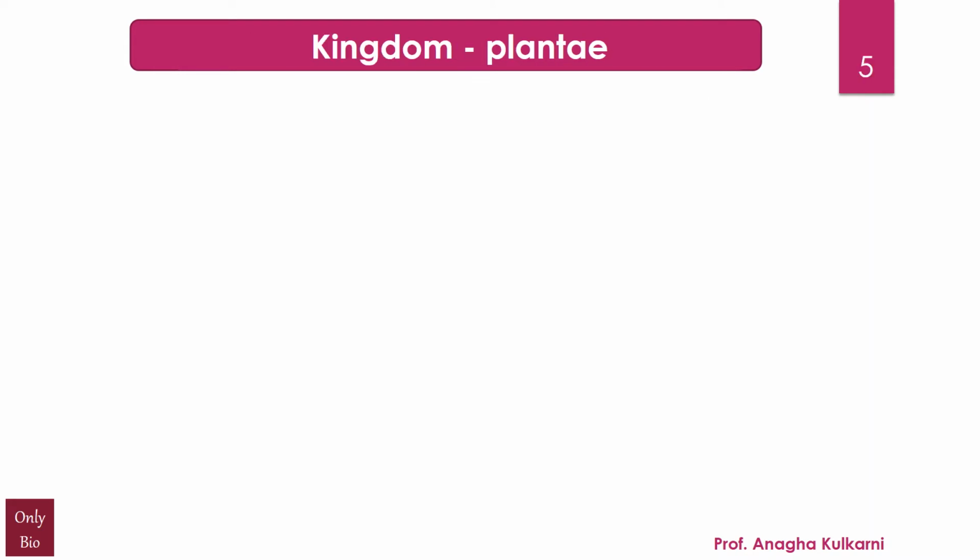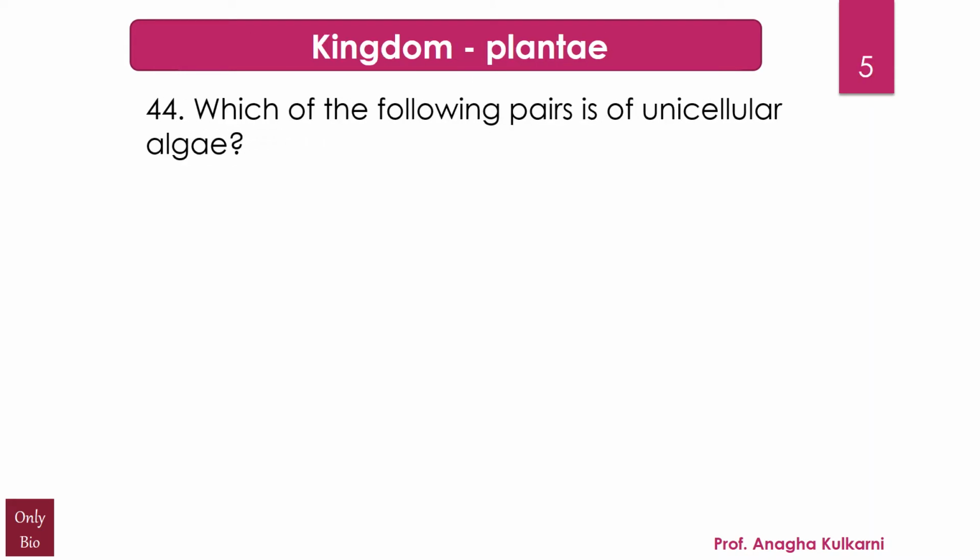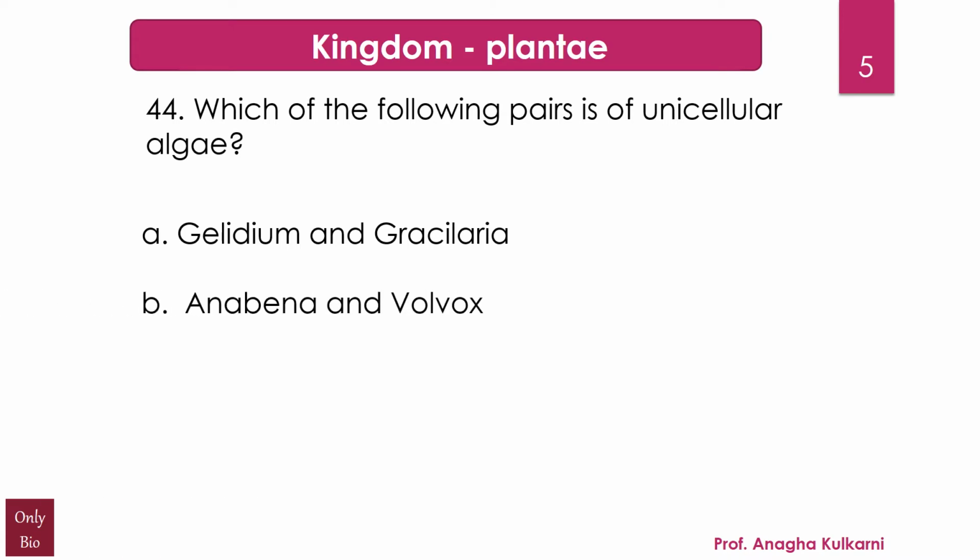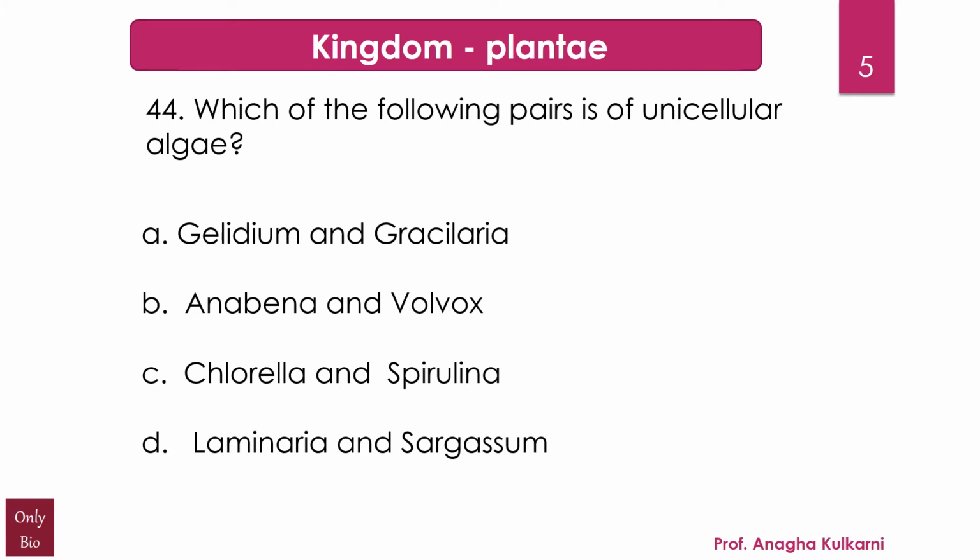Now, the next question relates with the kingdom Plantae. Which of the following pairs is of unicellular algae? A. Gelidium and Gracilaria. B. Anabaena and Volvox. C. Chlorella and Spirulina. D. Laminaria and Sargassum. And the correct answer is B, that is Anabaena and Volvox.